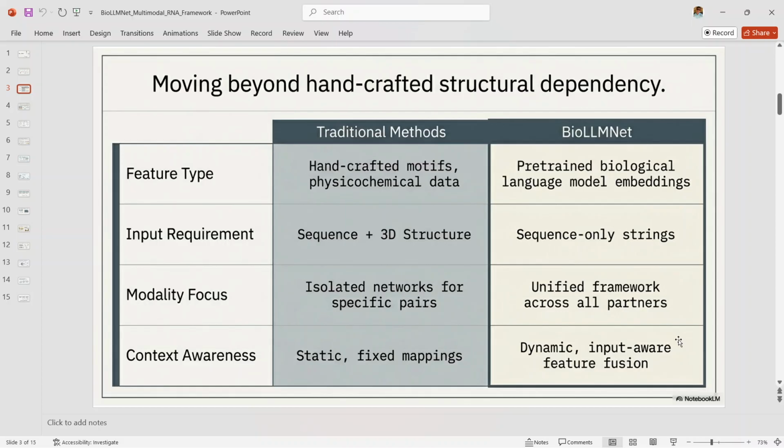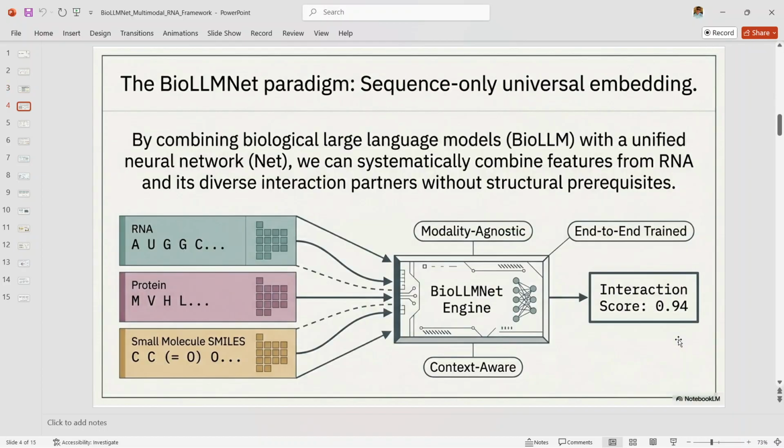Moving beyond handcrafted structural dependency. Here the paper makes its conceptual shift very clear. Instead of requiring sequence plus 3D structure, BioLLMNet works with sequence-only inputs and uses pre-trained biological language models to extract richer representations automatically. The value of this approach is that it reduces dependence on expert-crafted biological features and moves toward a more general framework that can be applied across different interaction partners.